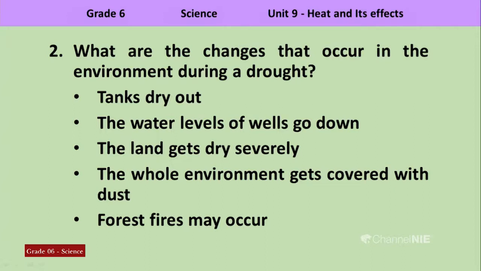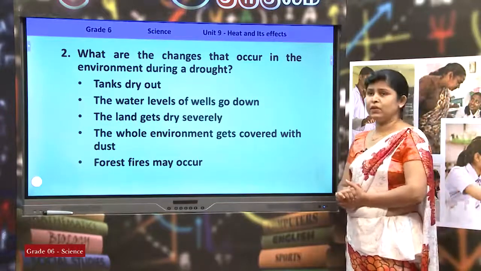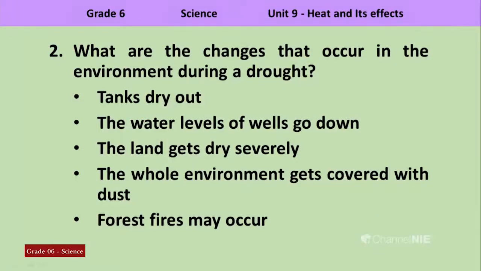We discussed about forest fires. When dry plant parts are rubbed together, forest fires may occur. So the changes are: tanks dry out, the water levels of wells go down, the land gets dry severely, the whole environment gets covered with dust, and forest fires may occur.